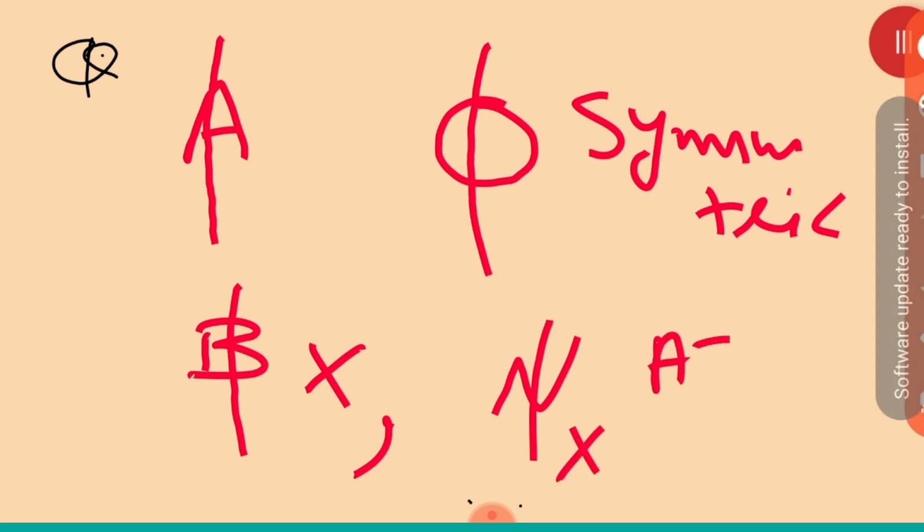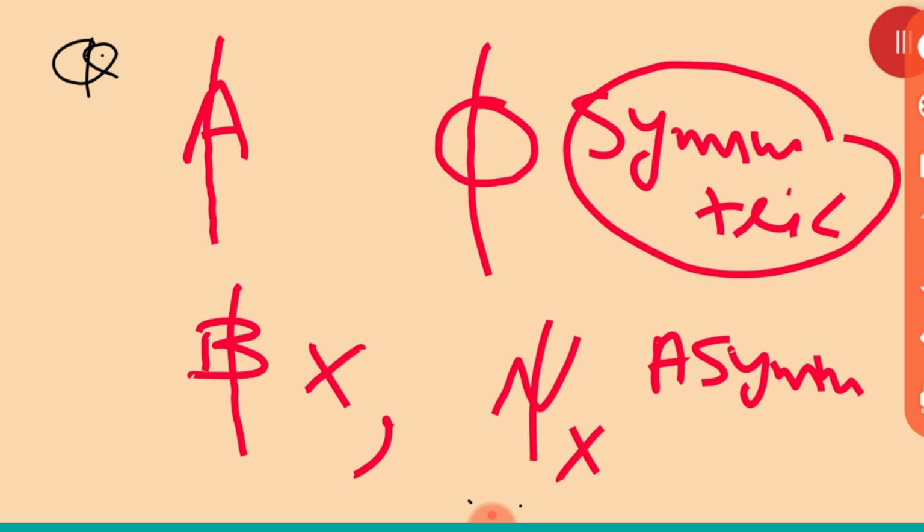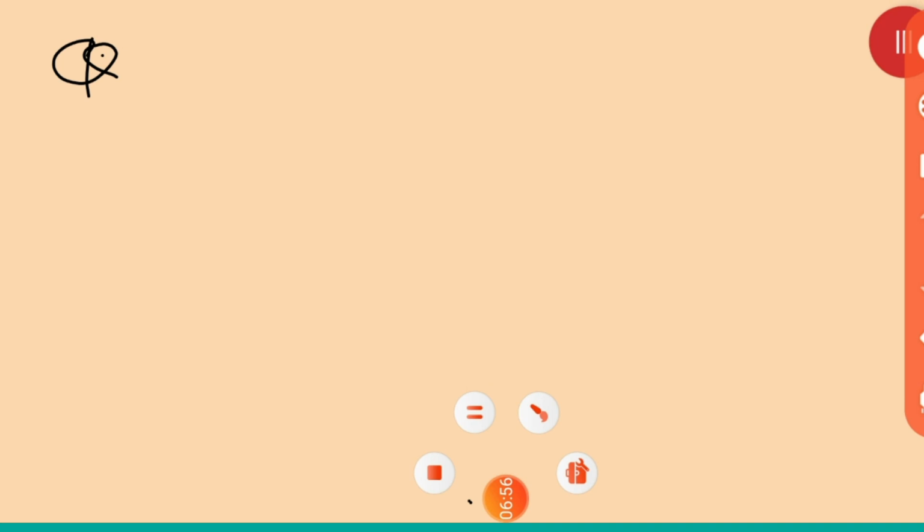So this is called asymmetry. Now you understood: which you can divide into two equal parts is called symmetric, and which you can't divide into two equal parts is called asymmetric. Clear?